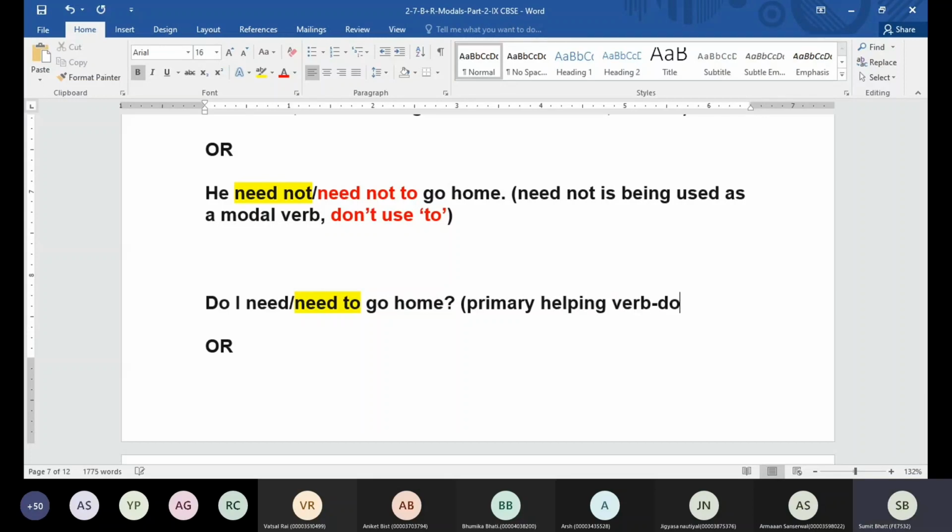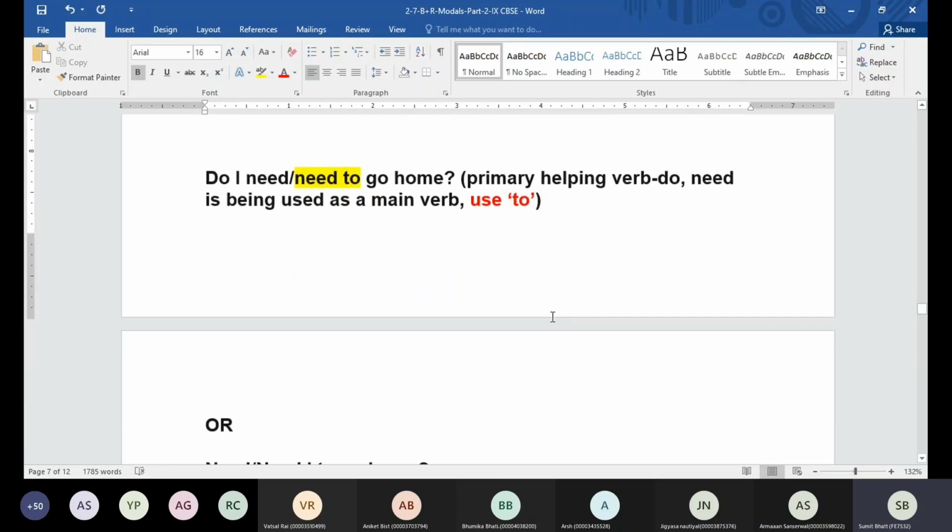Primary helping verb, which is going to be do. So need is being used as a main verb. What have we used in the sentence? To has been used. Now in the exam, guys, they will be giving you a sentence based on need to. Whenever you have helping verbs given in the sentence, remember need is going to take the word to. And when we have a sentence with only need not given, then after that don't use the word to, because that option is going to be incorrect.